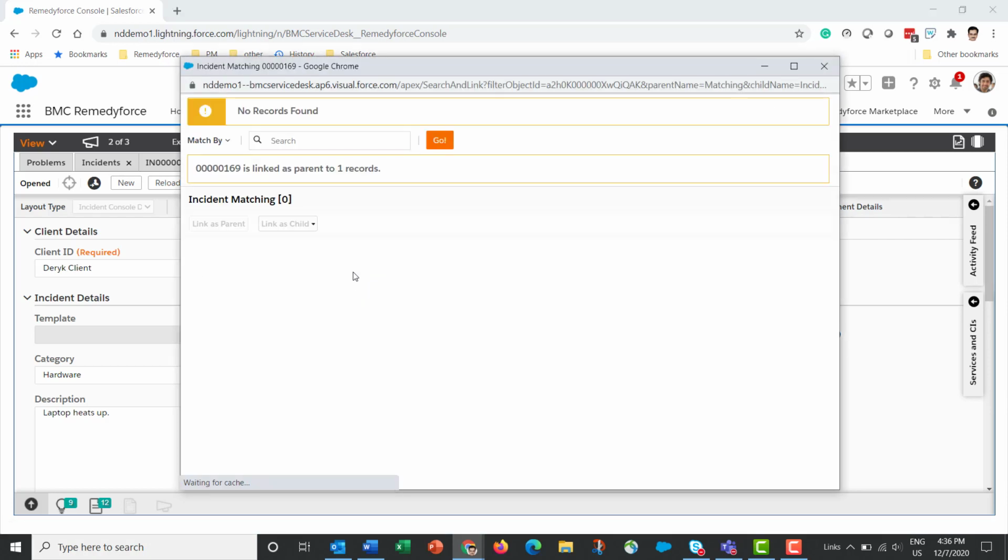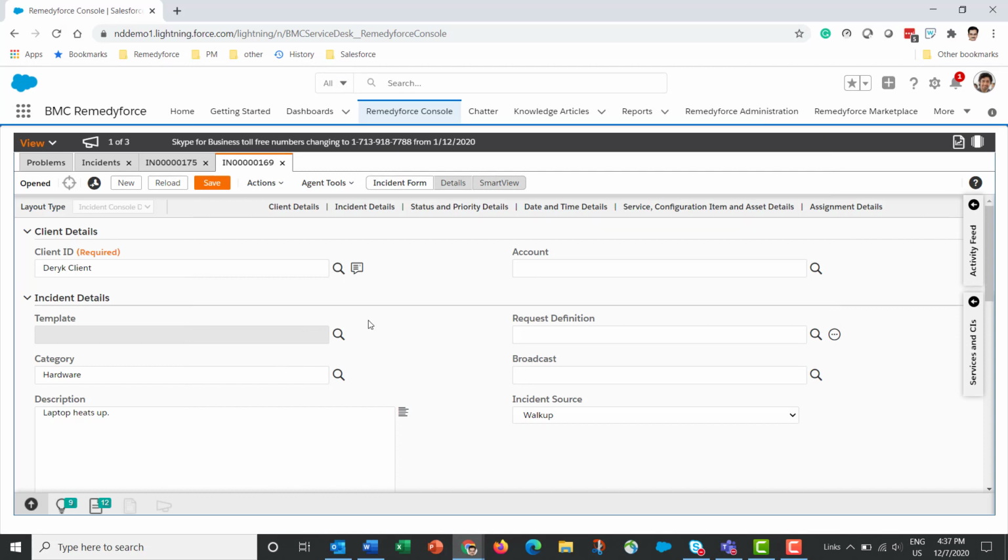Incident matching is another common process on incidents. This is done to link an incident to other incidents, and you can create a parent-child relationship between two or more incidents.